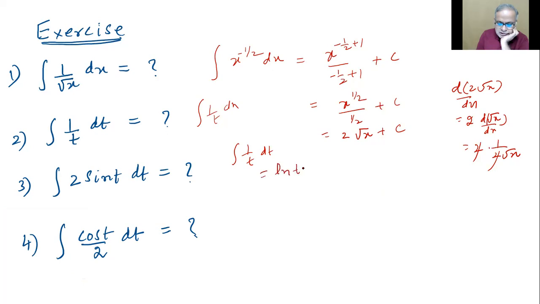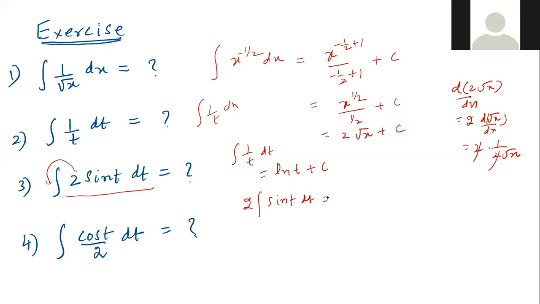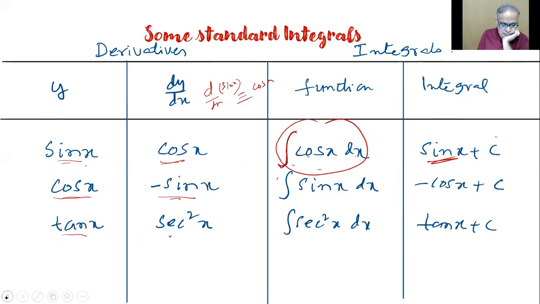ln t plus c. 2 sin t dt. This 2 can be taken out, children. 2 sin t dt. Go back in the table and tell me what is the integral of sin x dx. Minus cos. Refer back. Differentiation of cos x is minus sin x. Therefore, integral sin x is minus cos x.